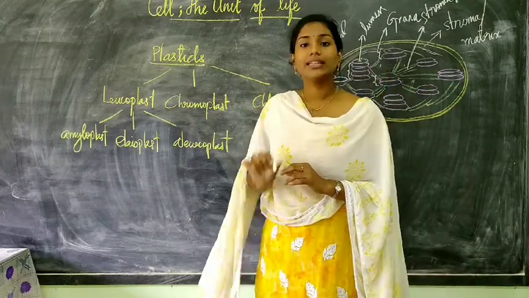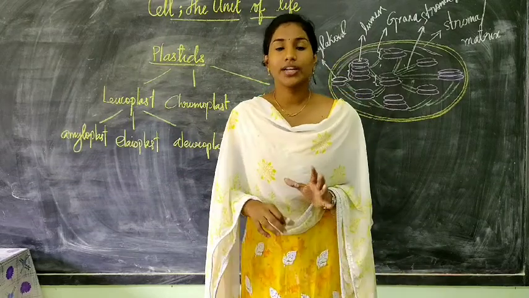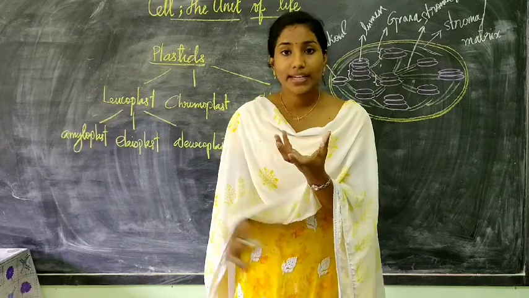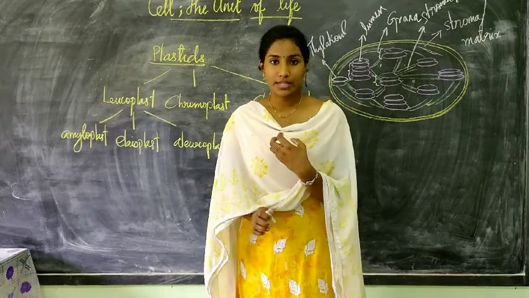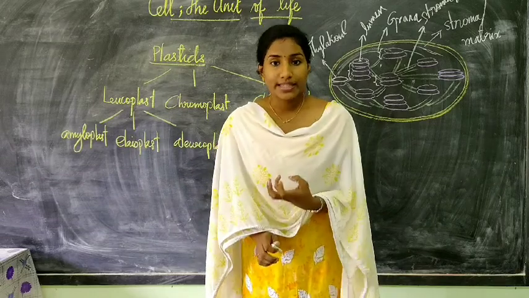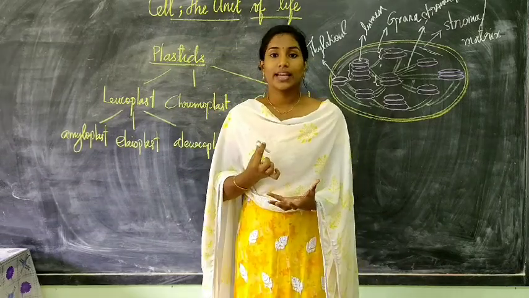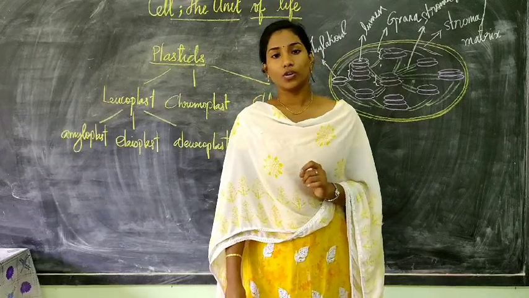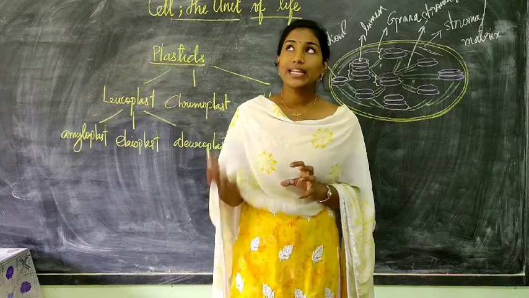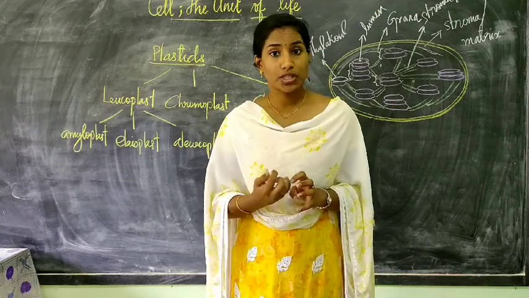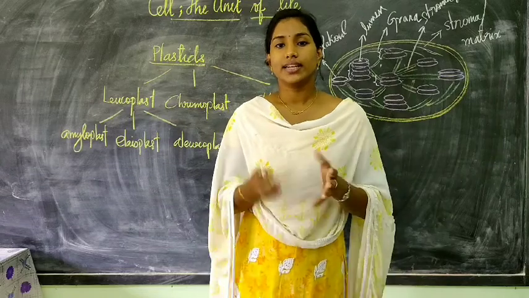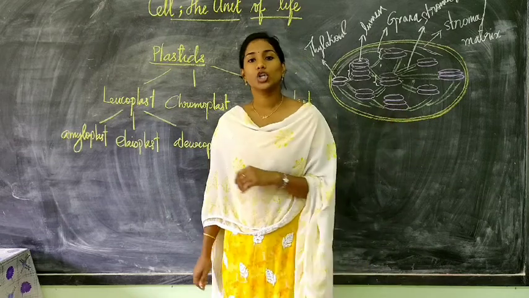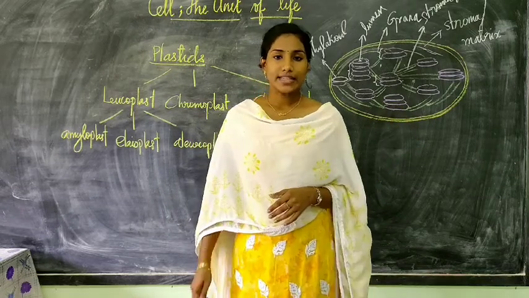Now inside the thylakoid, that is in the thylakoid lumen, the chlorophyll pigment is present. This chlorophyll pigment is very essential for capturing the sunlight and helping in the breakdown of water, which is the initial step of photosynthesis. Without the chlorophyll pigment, sunlight capture is not possible, and without sunlight capture, the initial stages of photosynthesis will not be possible. Alright. So this is chloroplast. Let's move on to the next cell organelle.